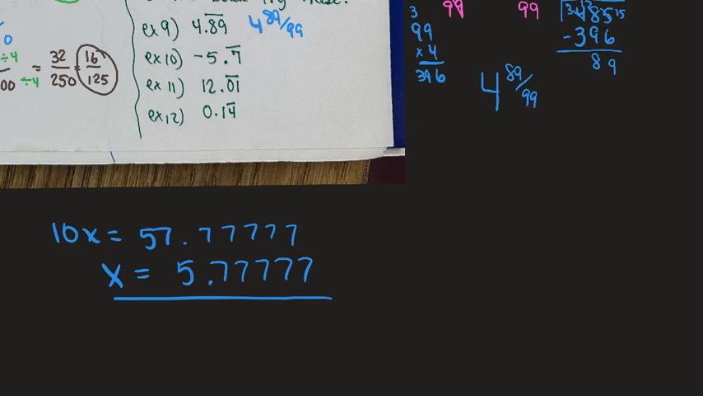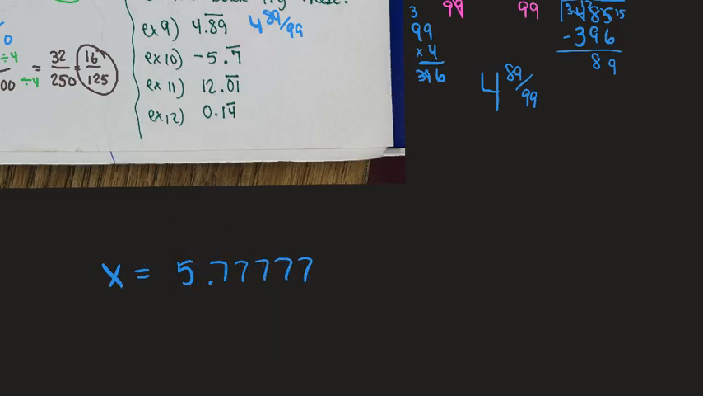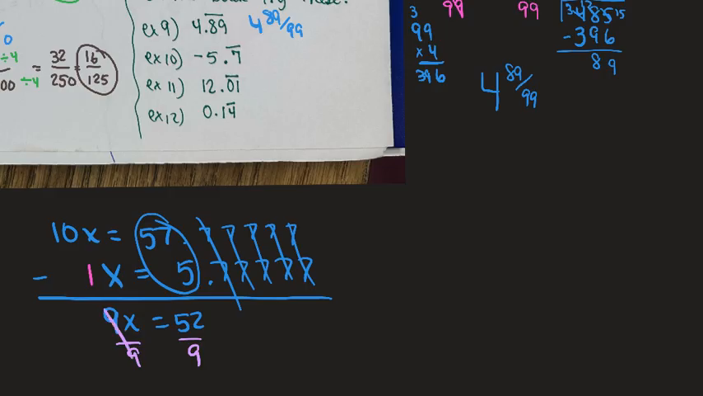Step 3 said subtract. 10 apples minus 1 apple is 9 apples. 57 minus 5 is 52. These all go away. I don't have a decimal anymore. Now I'm ready to sing. Divide by 9, divide by 9. Cross out what's my answer.